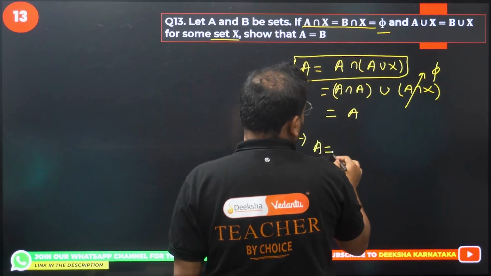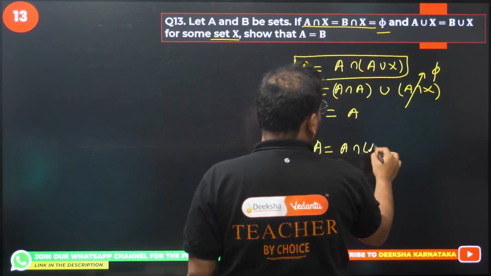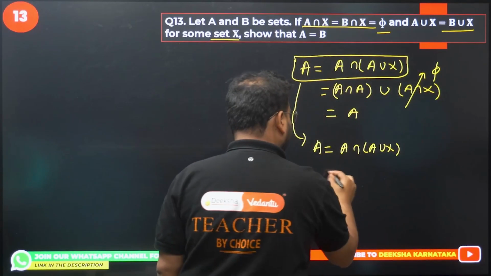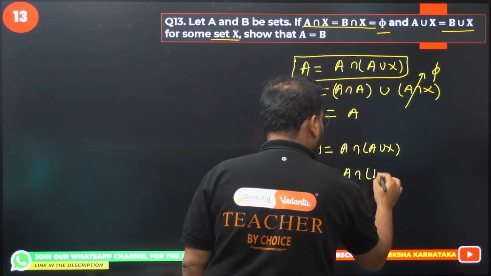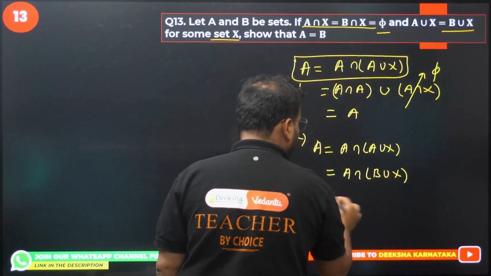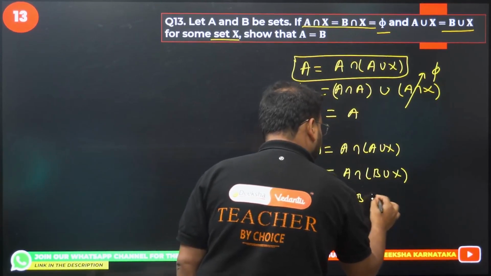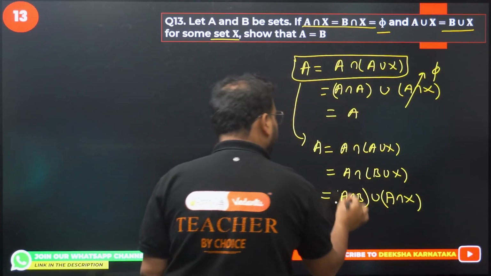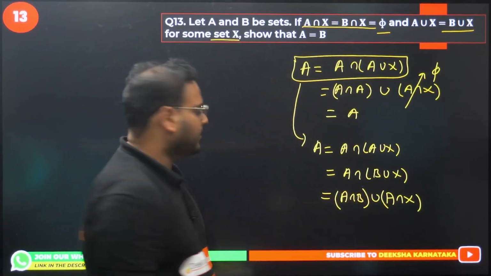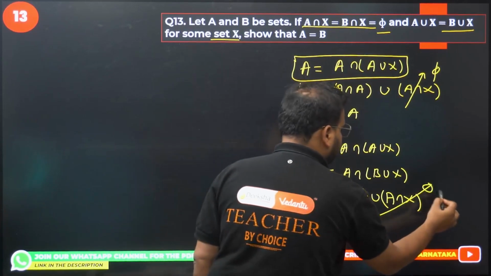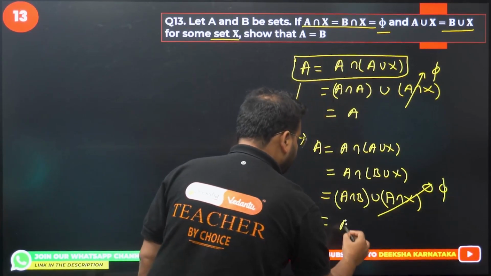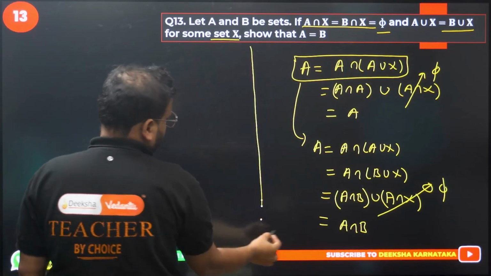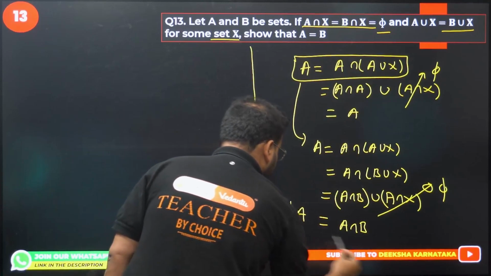So A equals A intersection with A union X. Now replace this with B union X, they have given that. So A intersection with B union X. Again apply the same concept: A intersection B union A intersection X. I have used the distributive property only. What I get? This will become the null set. What is my answer going to be? A intersection B. That's the value of my set A.